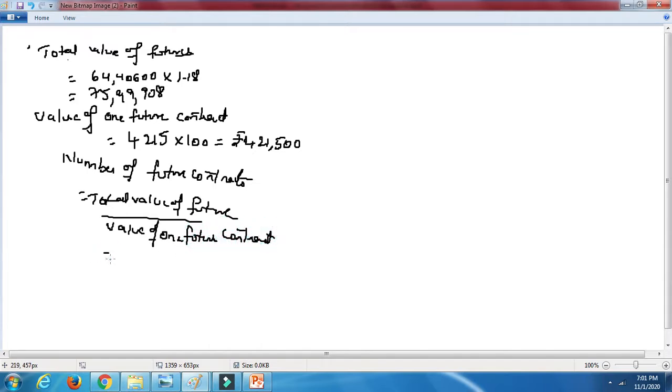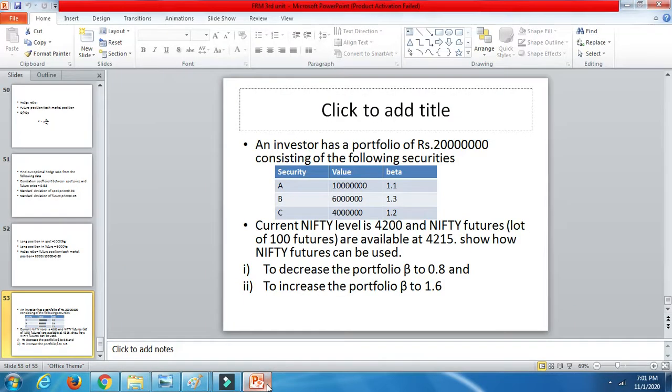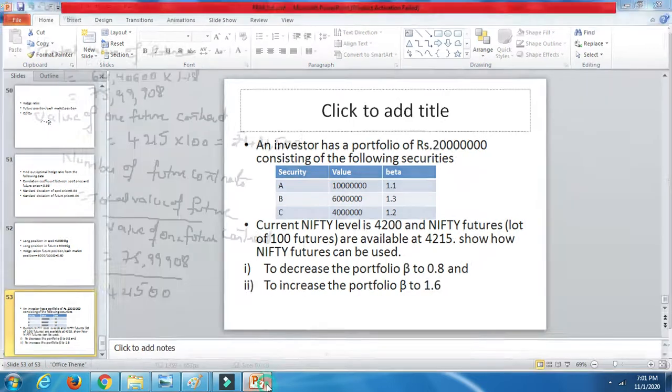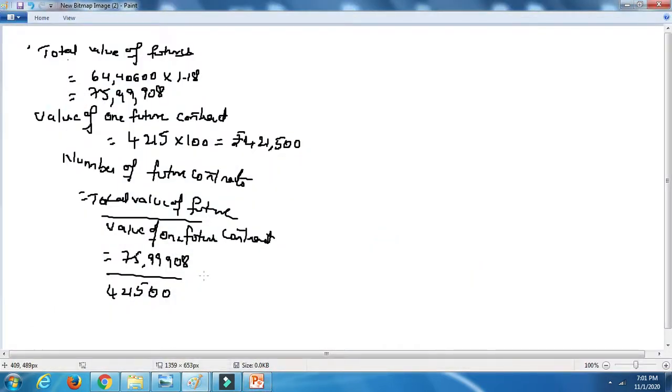So it will come to 75,99,908 that we got in the first bit, divided by 4,21,500. Why are we multiplying by 100? Because he said that the value of a lot is nothing but a lot of 100 futures. That is the reason we have multiplied it. So here we get the number of future contracts as 18.03 contracts.